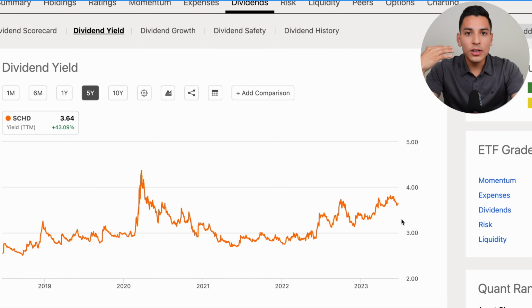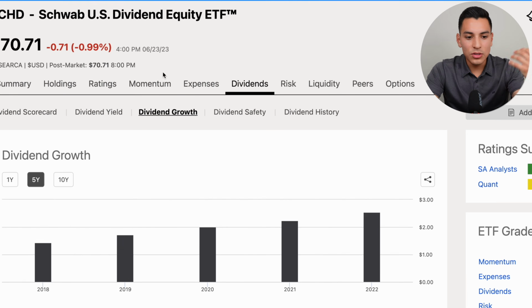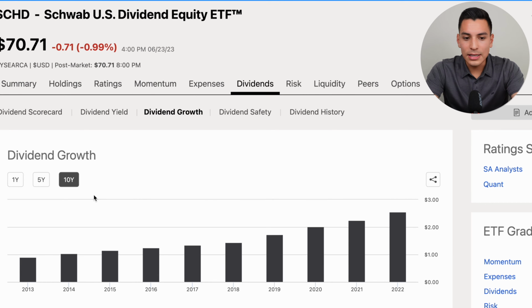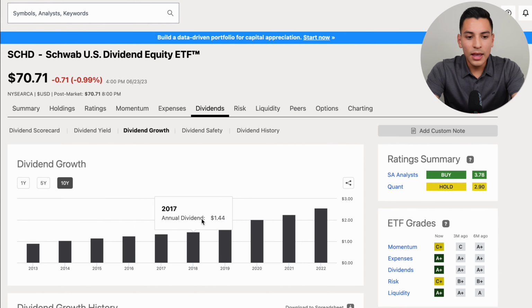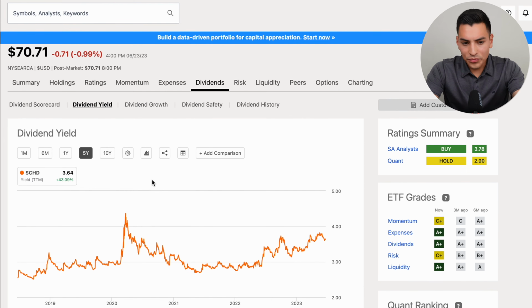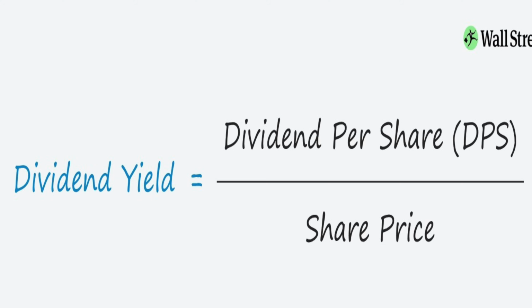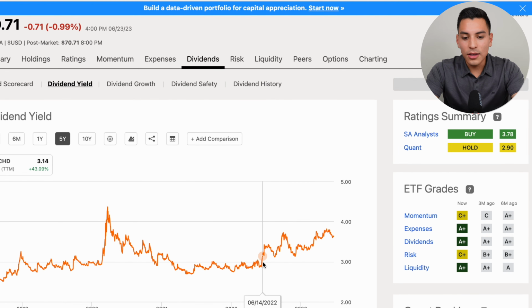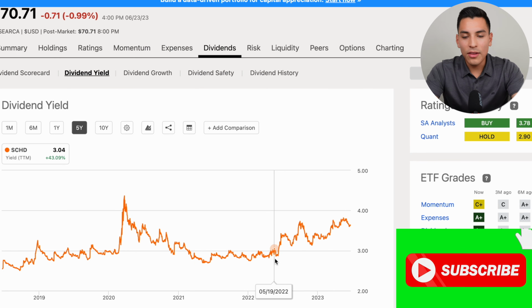Now, what makes dividend yield rise? It's obviously if we're increasing our annual dividends, which in this case, as you can see, we are. SCHD is increasing its annual dividends year over year. And if we look back at the dividend yield equation, if the denominator, the share price, goes down, that will also push dividend yield up. So lowering your share price is a good and bad thing. It's a bad thing maybe if something's systemically wrong with the company.